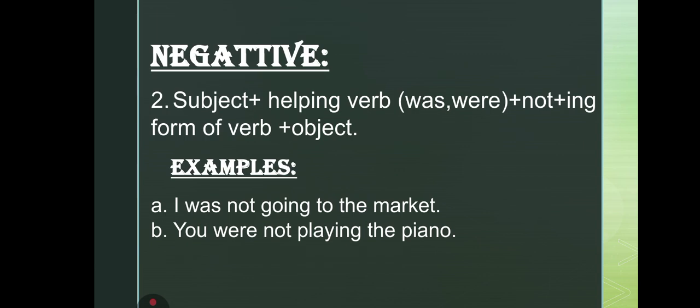The next one is the negative sentences, in which you again need to have a subject, then the helping verb will remain the same, was and were, but there is an addition of not after the helping verb or before the ing form of the verb, and in the last you need to put an object. For example, I was not going to the market, you were not playing the piano.